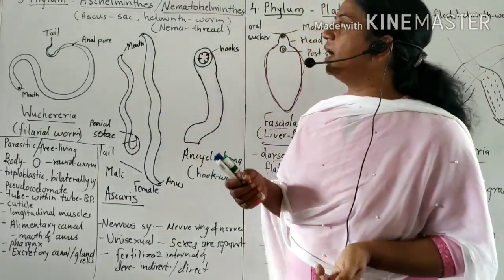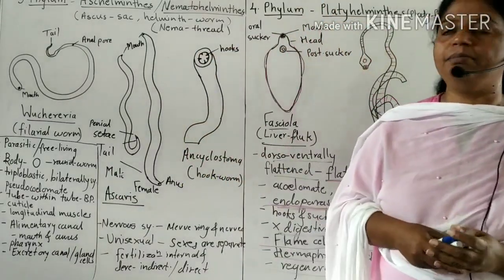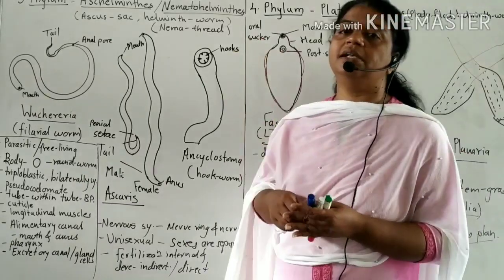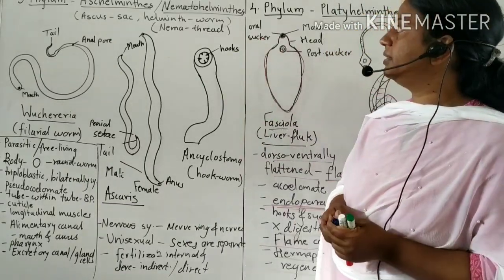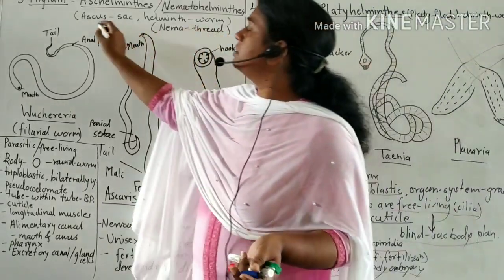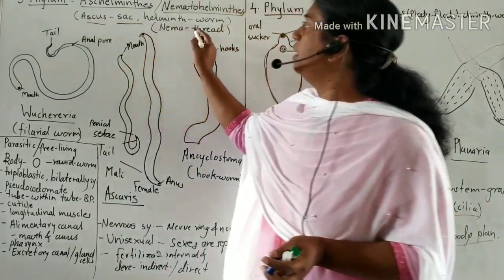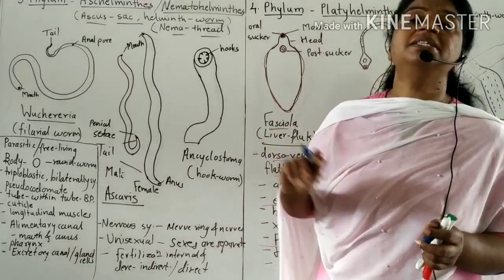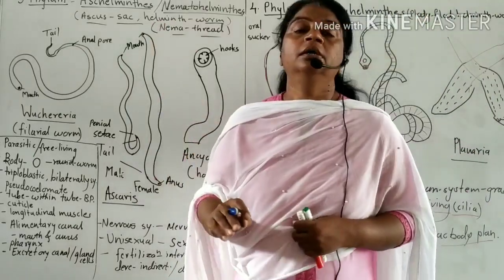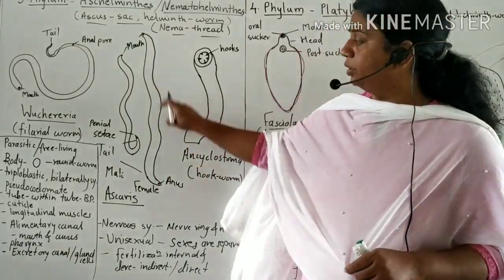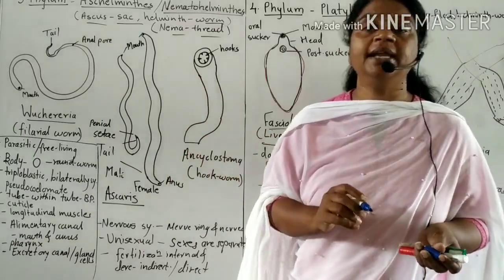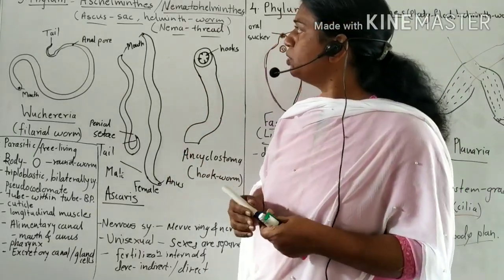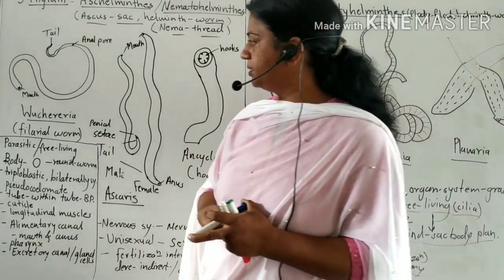The next phylum is Aschelminth. This Aschelminth is also called Nematohelminth. Ascus means sac and helminths means worm. And nemato means thread-like worms. These have a long cylindrical, thread-like body, so they are called threadworms or roundworms.